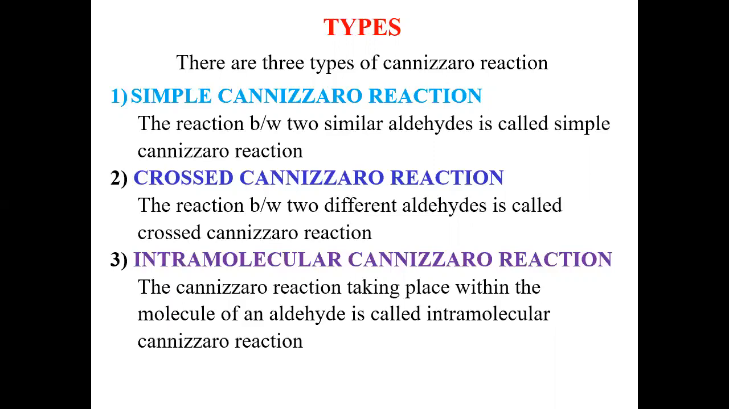and second type is cross Cannizzaro reaction. The reaction between two different aldehydes is called cross Cannizzaro reaction. And third type is the intramolecular Cannizzaro reaction. The Cannizzaro reaction taking place within the molecule of an aldehyde is called intramolecular Cannizzaro reaction. So now I am going to discuss these three different types of Cannizzaro reaction one by one. First, I am going to discuss simple Cannizzaro reaction.